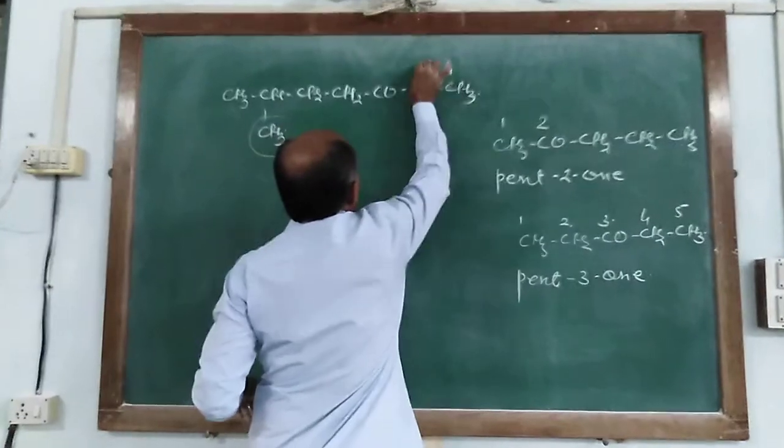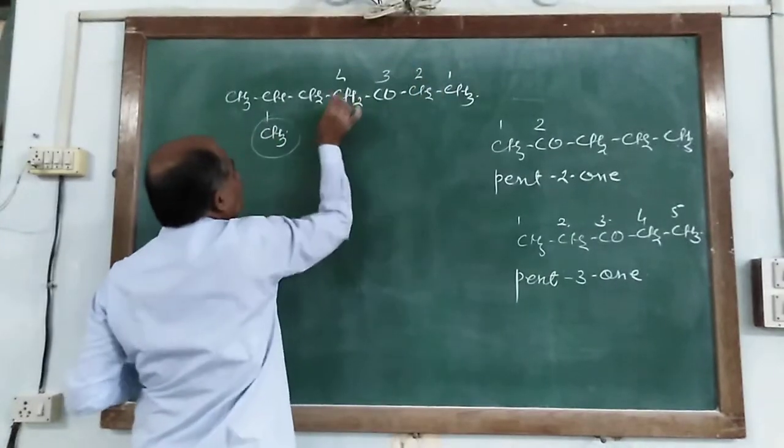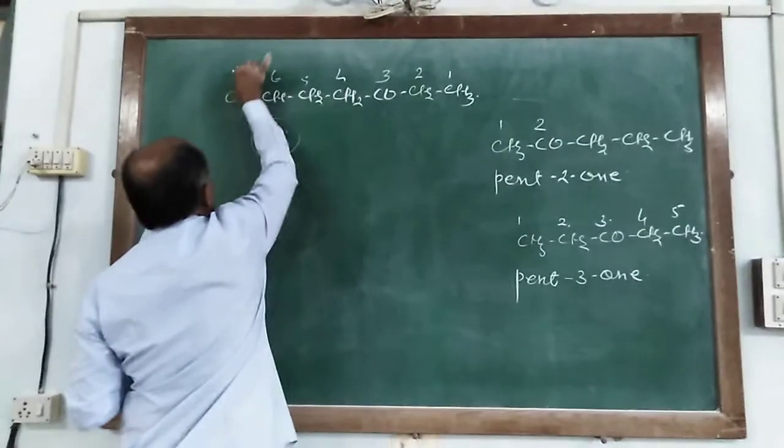So numbering is given from this end: 4, 5, 6 and 7.